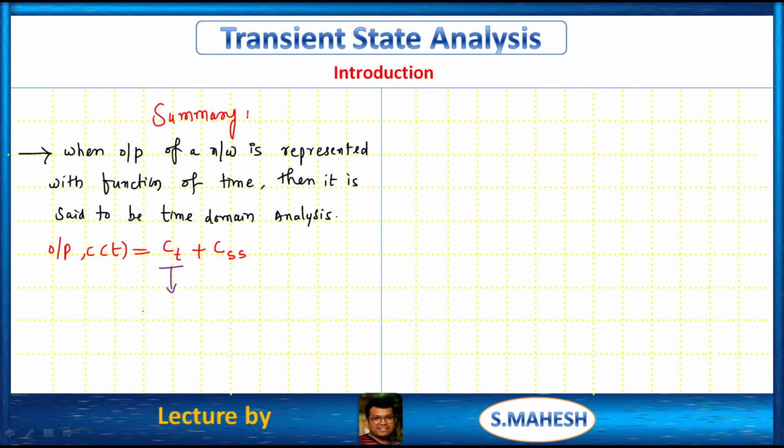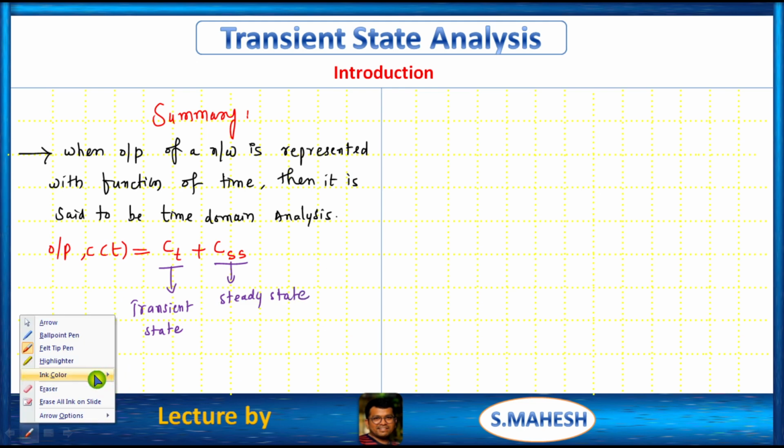This is the transient state. This is the steady state. Clear?